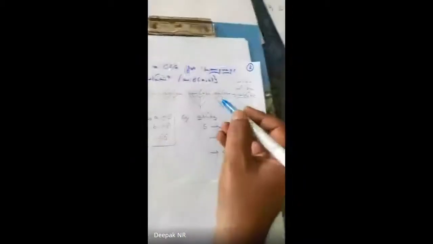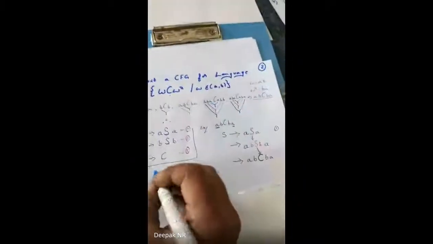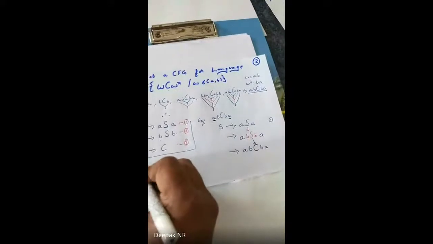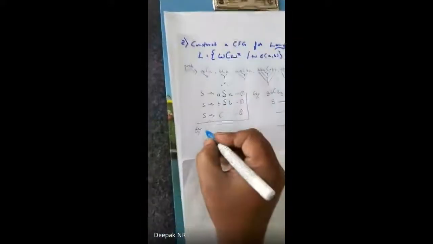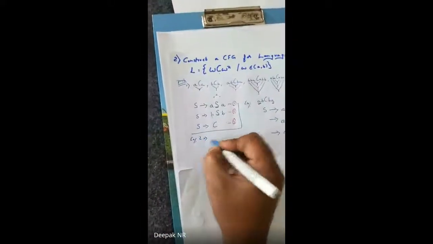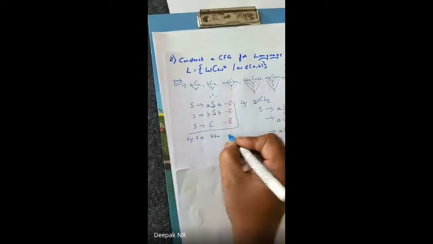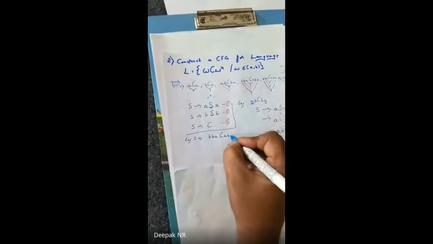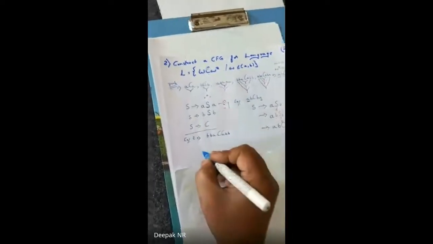Okay, let me take one more example. I hope you guys will come to know. Example number 2: B B A C A B B. Correct? Now from where do I have to start?